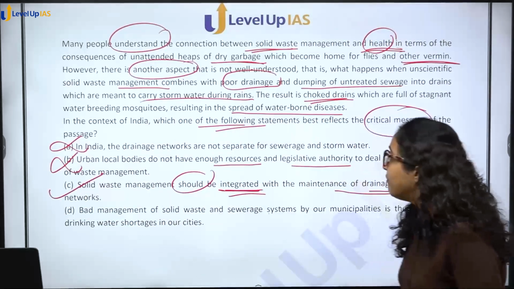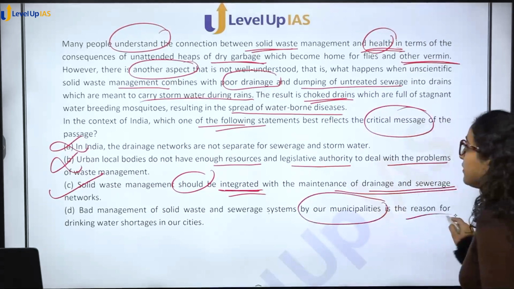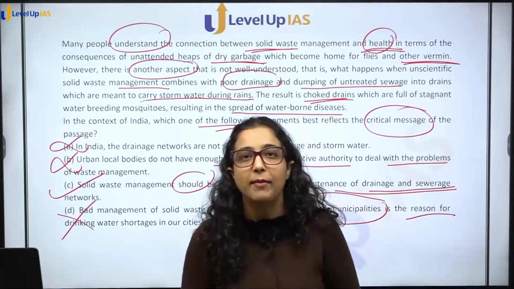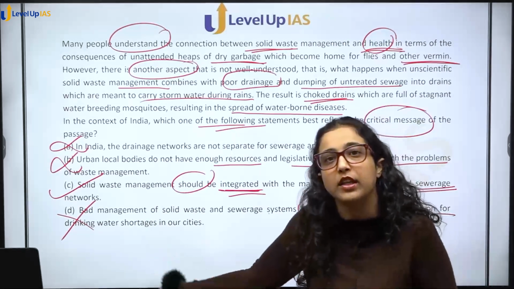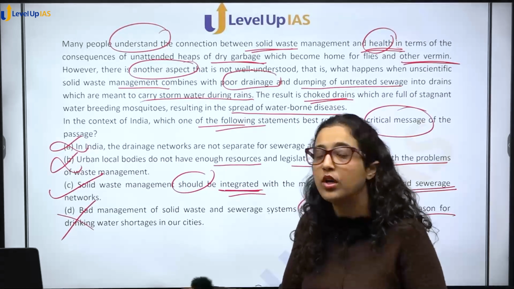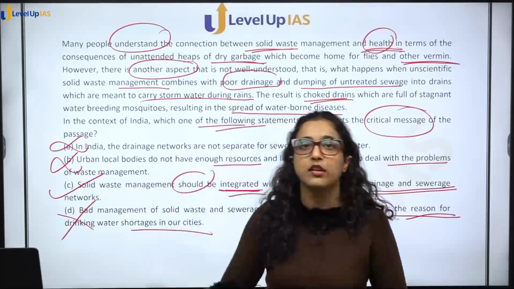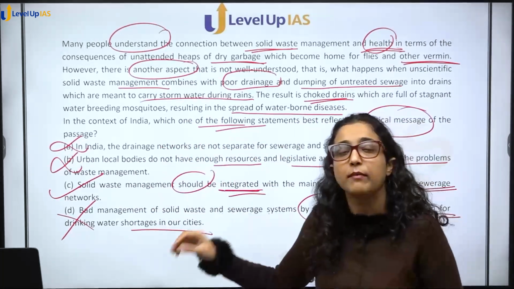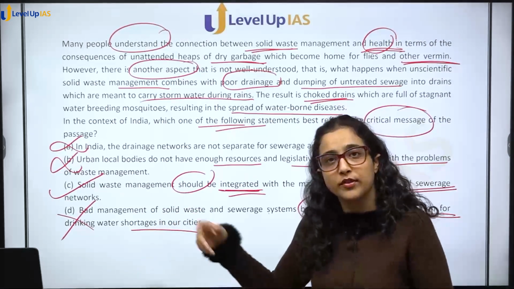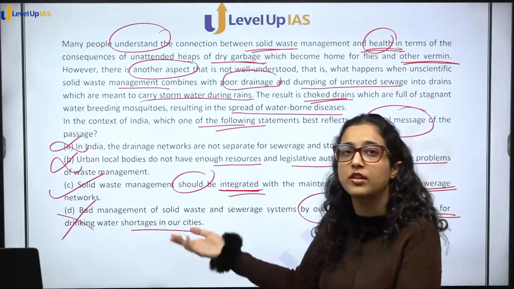Now, option D: bad management of solid waste and sewerage system by our municipalities is the reason for drinking water shortages in our city. Again, firstly, आप ऐसे blame नहीं कर सकते because हमें passage में पता ही नहीं कि they are managing it correctly or how are they managing it, we do not know. Then, this is the reason for drinking water shortages in our city. इसी वजह से drinking water shortage हो रही है, waterborne diseases हो रहे हैं. Maybe yes, that drinking water shortage also is there a little bit, but that is the reason because municipalities are not handling this. And then even if you think that this is correct, is it mentioned in the passage?